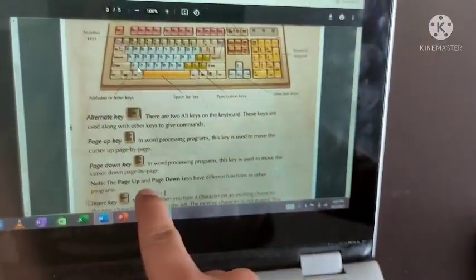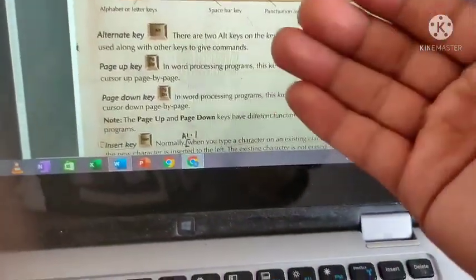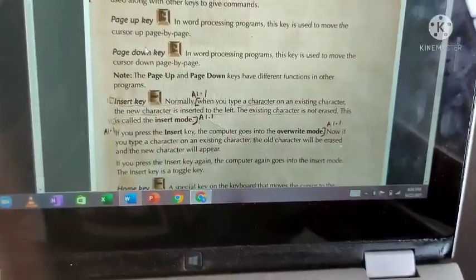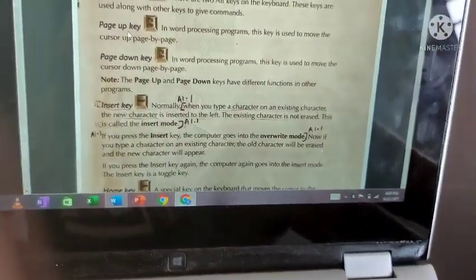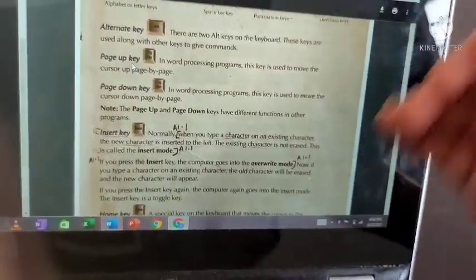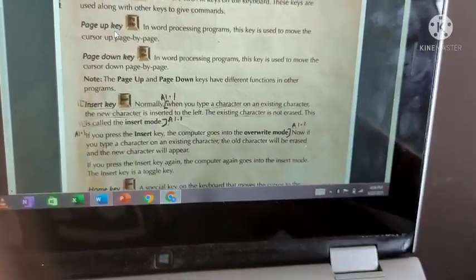Page Up and Page Down keys. The Page Up key will go to the upper pages, the Page Down key will go to the lower pages. That is how the Page Up and Page Down keys work. The Page Up key goes upwards, each and every page. The Page Down key goes downwards, each and every page. That's it. Okay.